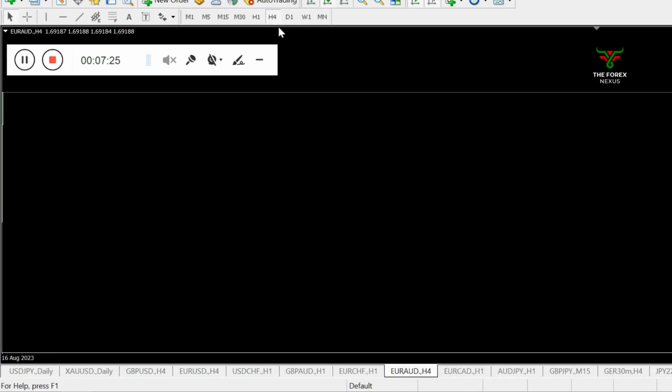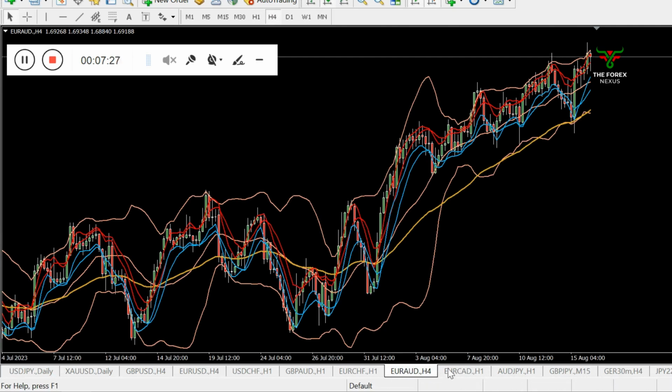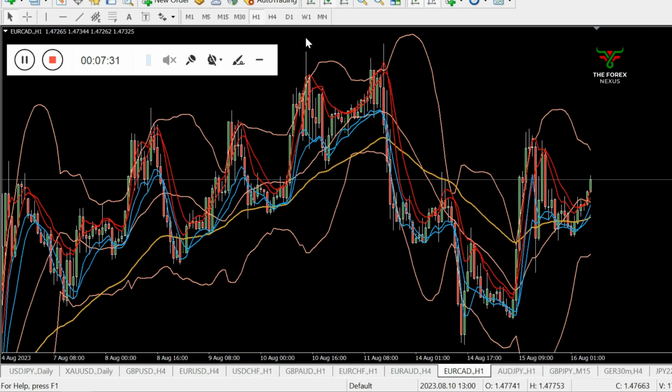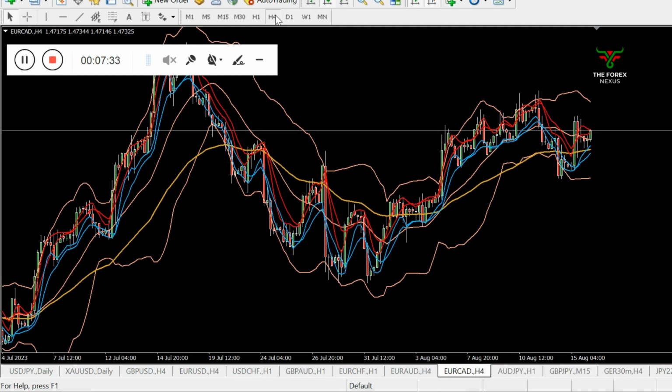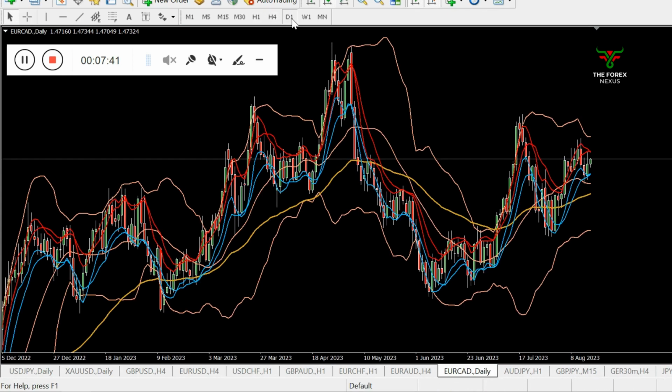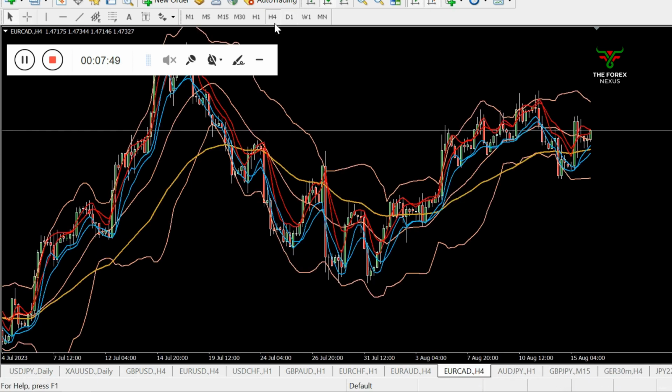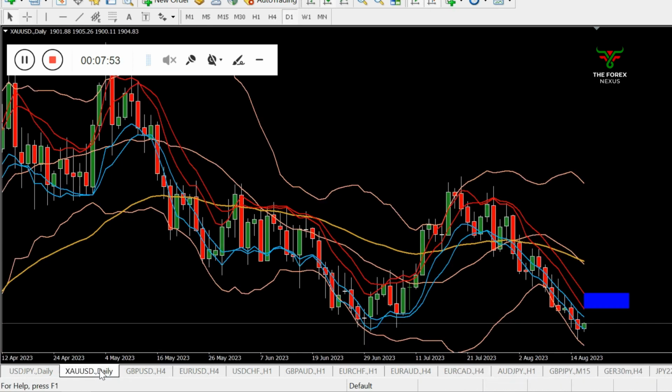Exotic pairs, I don't trade the Euro pairs. EURCAD, still looking for buy. Yeah, we can take a buy trade. Market can make a big move because it's a re-entry after the CSM on daily time frame, still holding the trades in group. This is the overall view of market.